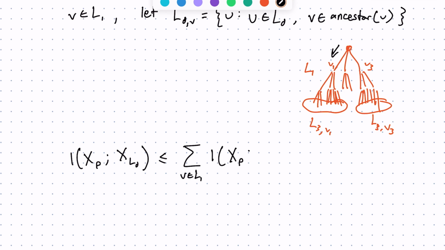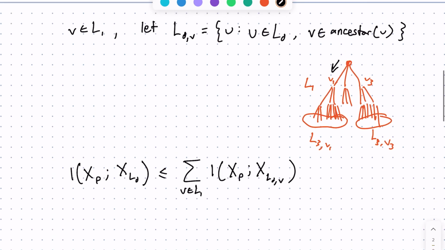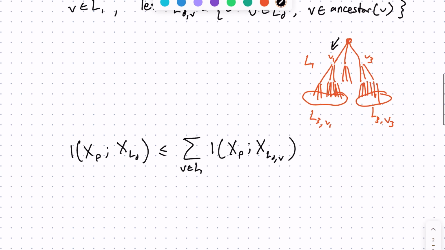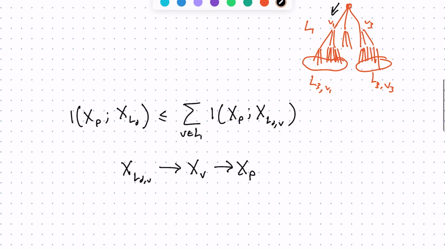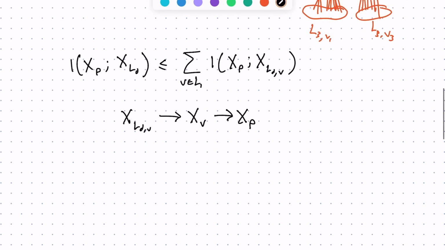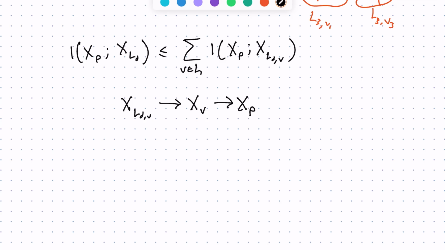So basically just splitting up the sum between the root and layer D between each of these ancestors. For each of these terms, we can consider the Markov chain, and we can actually say this. Normally, the Markov chain would go the other direction, like this, because it's flowing down the tree. But remember, from our problem, we assumed that the measure is reversible, and therefore we can just reverse the Markov chain. Now that we have a Markov chain, we can actually do the strong data processing inequality.